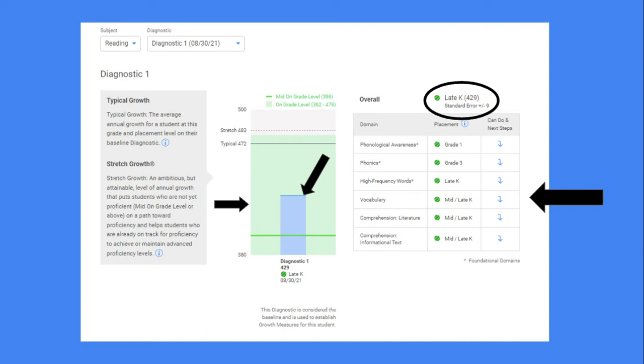Typical growth and stretch growth are provided for each student based on their placement on the first diagnostic assessment of the year. Typical growth is the average growth a student at this grade and placement level will make in one school year. It is represented by a solid line. Stretch growth is an ambitious but attainable level of growth a student can make in one school year. If your student is below grade level on the initial diagnostic, this stretch growth goal is extremely important. It is represented by a dashed line.